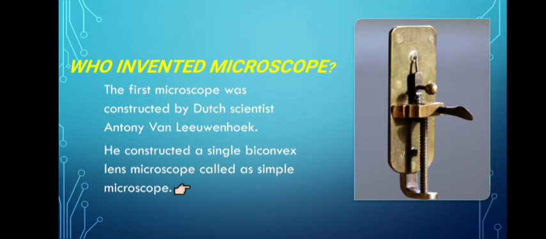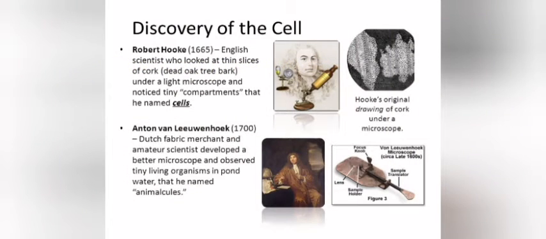So our next topic is who invented the microscope. The microscope was constructed by a Dutch scientist whose name was Antony van Leeuwenhoek. He constructed a single biconvex lens microscope. His microscope was named the simple microscope, as it had a single biconvex lens. You can see I have given a picture of the microscope on the right hand side. So let's move to the next topic, that is the discovery of the cell.